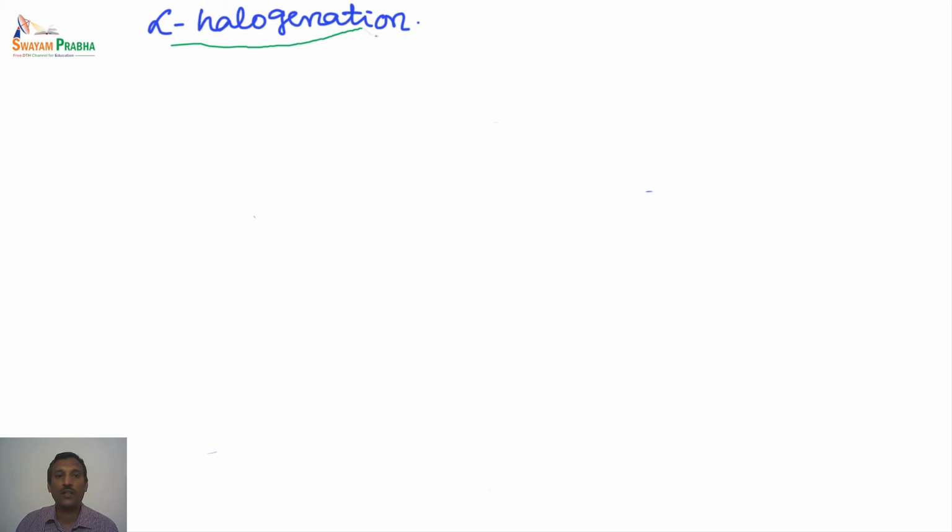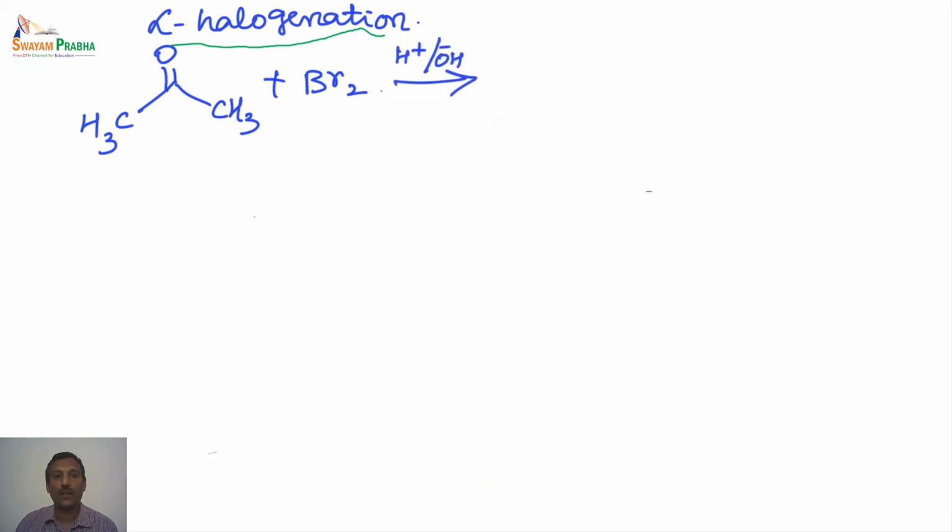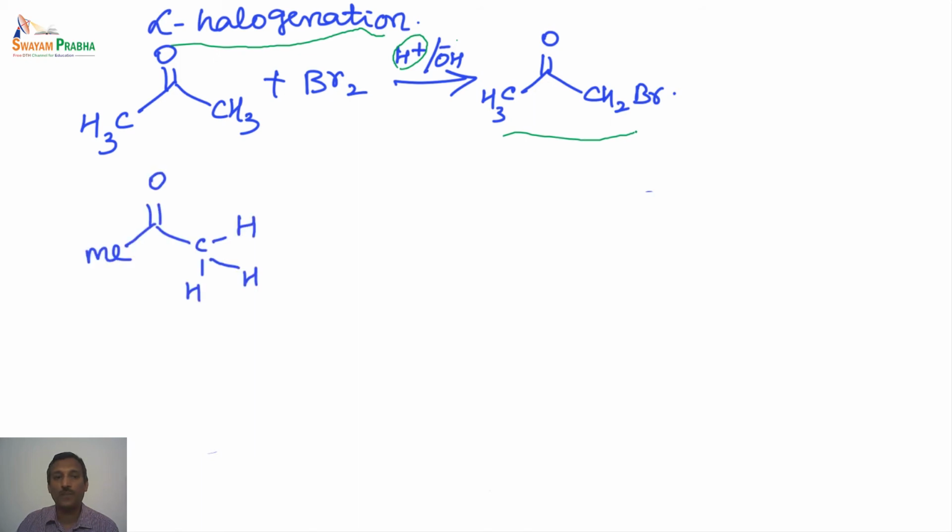The next important reaction is the alpha halogenation reaction. So when a carbonyl compound is treated with bromine in the presence of either acidic conditions or basic conditions, we end up with the corresponding alpha halo substituted derivative as shown here.